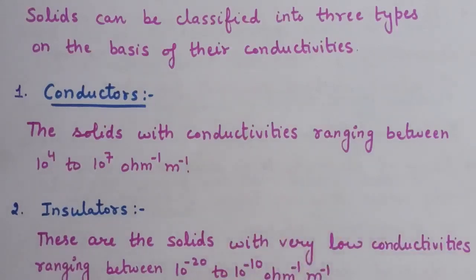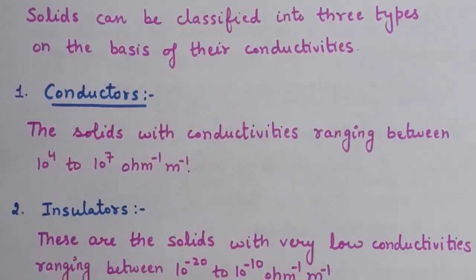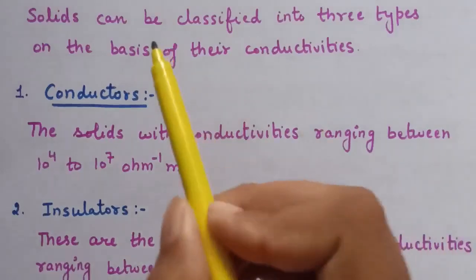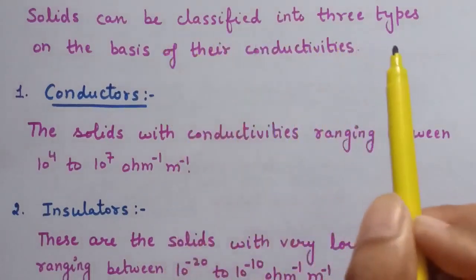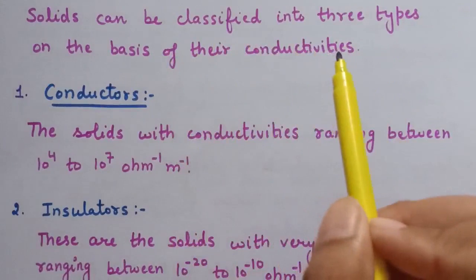Solids exhibit an amazing range of electrical conductivities extending over 27 orders of magnitude, ranging from 10 to the power minus 20 to 10 to the power 7 ohm inverse meter inverse. Solids can be classified into three types on the basis of their conductivities.